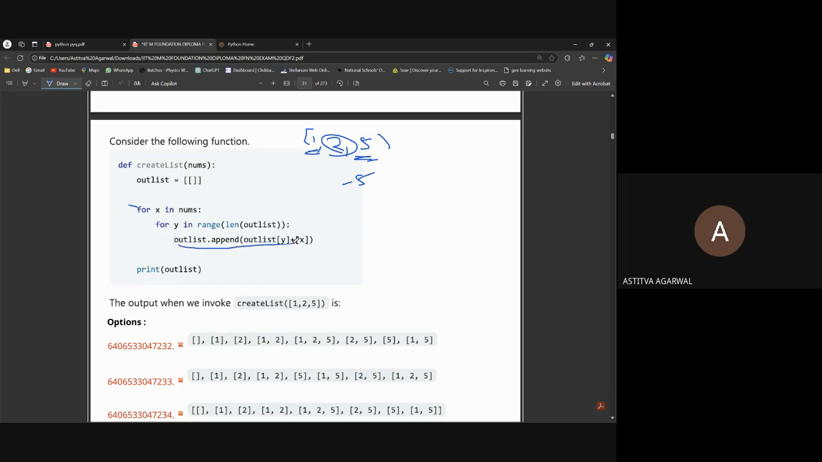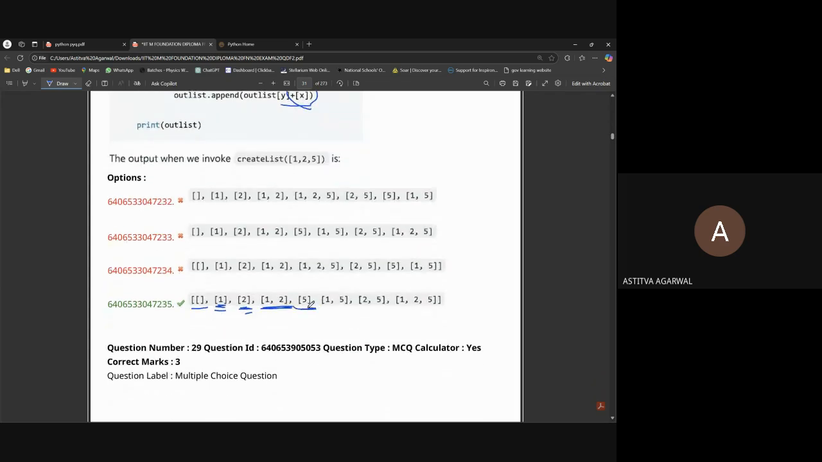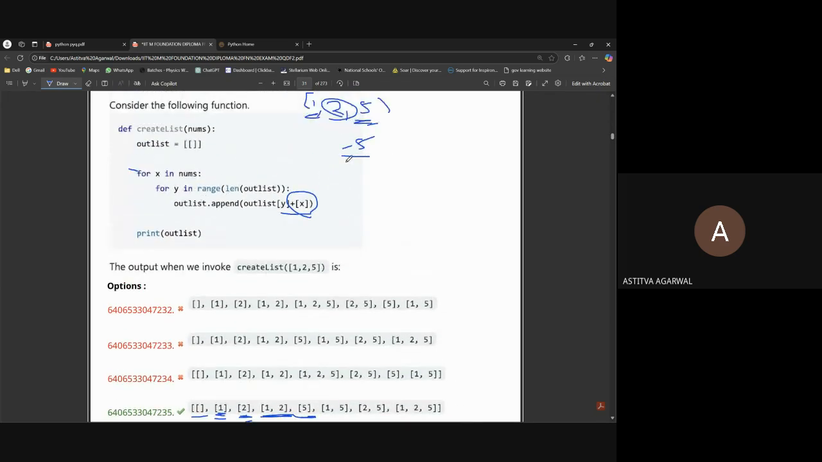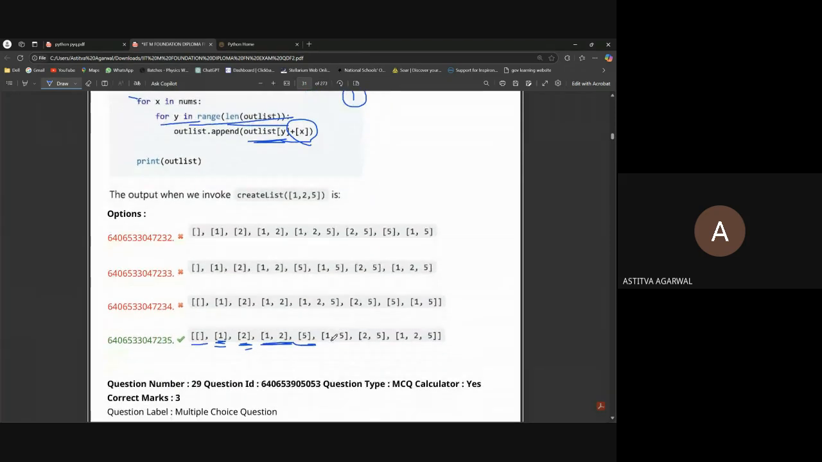So what we have to append is outlist of y. What is the position of outlist of y? Okay, so we will append it plus x. What is x here? X is 5 here. So what is the answer? 5 here. Then it will go to the next range, and 1 will be there. Then at outlist of y, it will be 1, because it's working on its range. Y is range. Okay, so then 1 and 5.